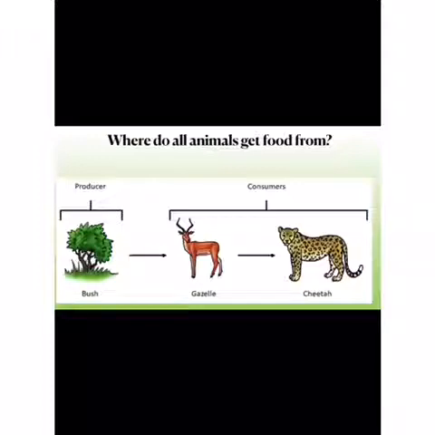In this food chain, you see the gazelle is eating a plant and the cheetah is eating the gazelle. It means the gazelle is directly dependent on plants and the cheetah is indirectly dependent on plants.